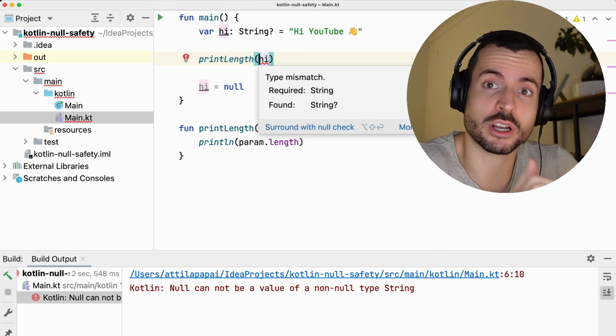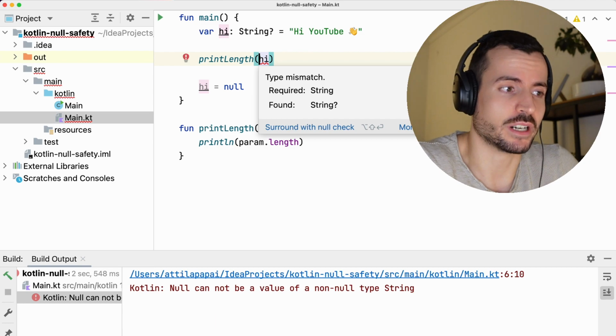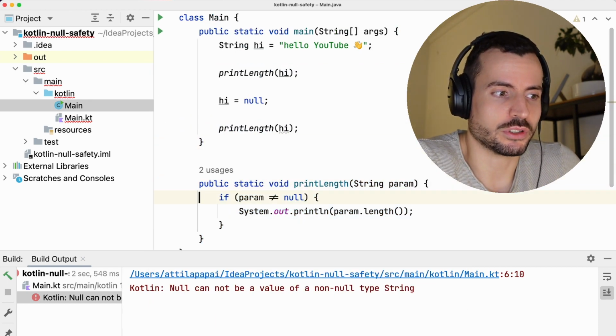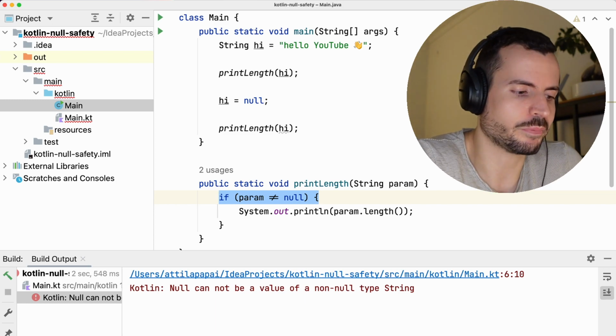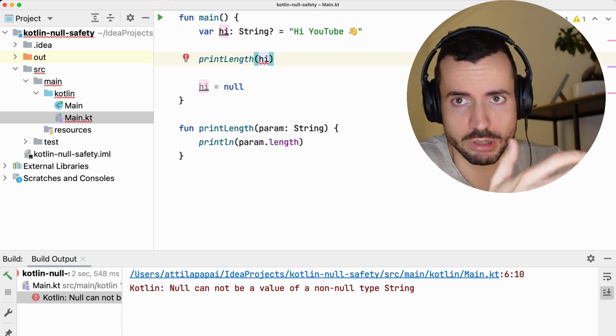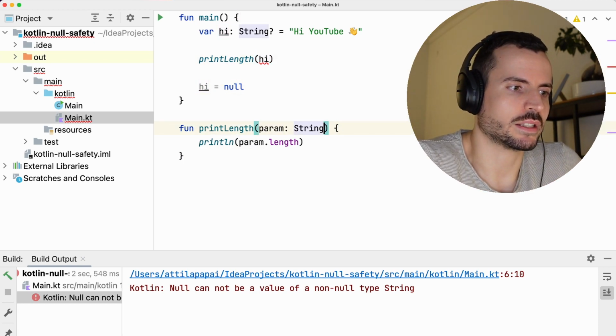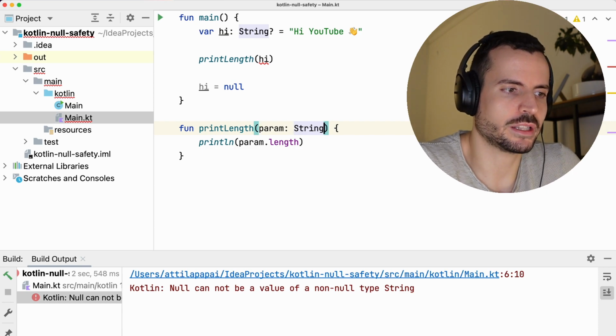You're going to know the null pointer issues at compile time, whereas in Java you couldn't really know. You always needed to do this defensive programming, which is not that good. In Kotlin you cannot get a null pointer exception unless you really want to. I can show you an example. So let's play around here with the options. So let's make this nullable.